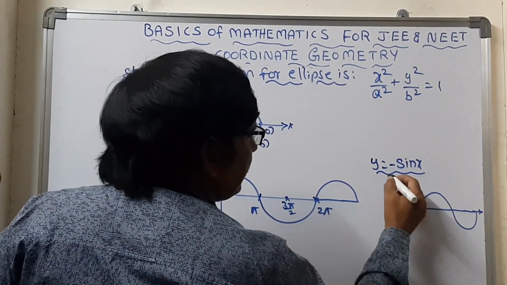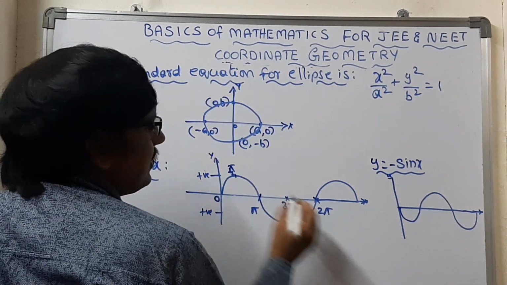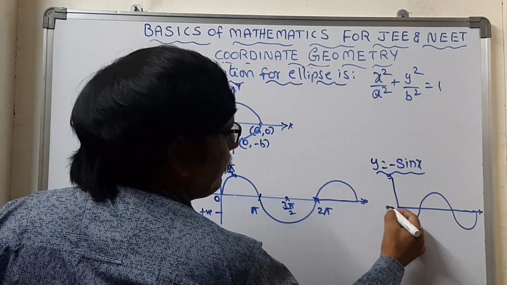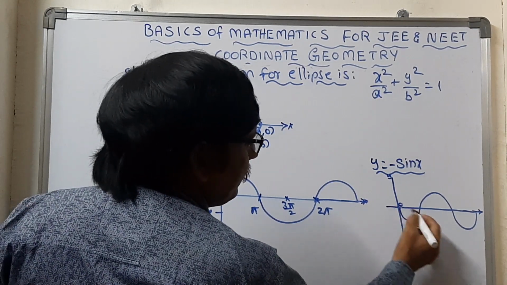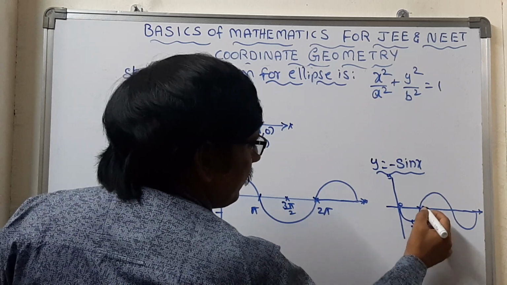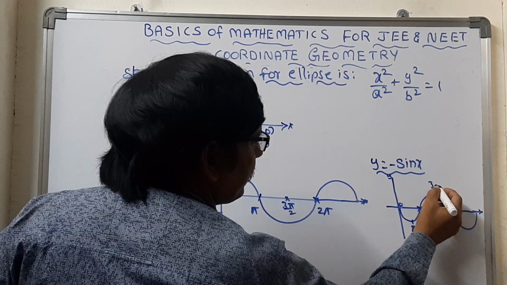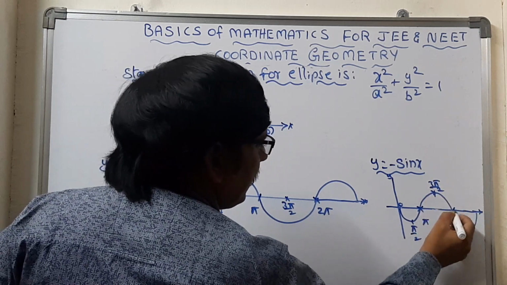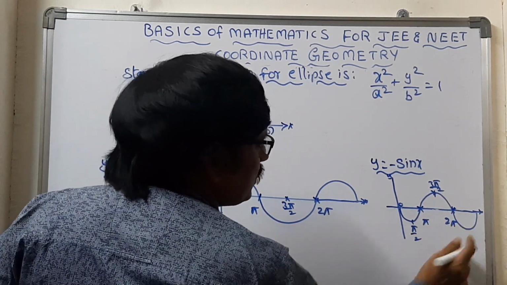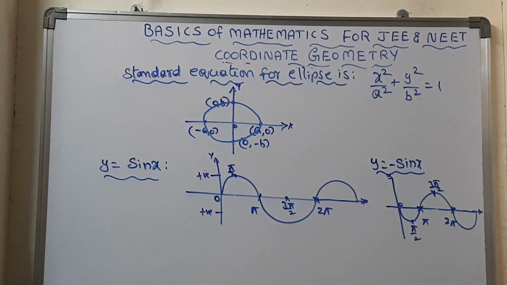We consider the x-axis and y-axis, with values 0, pi by 2, pi, 3 pi by 2 and 2 pi. So the graph will start rotating again from there. That is for y = minus sin x.